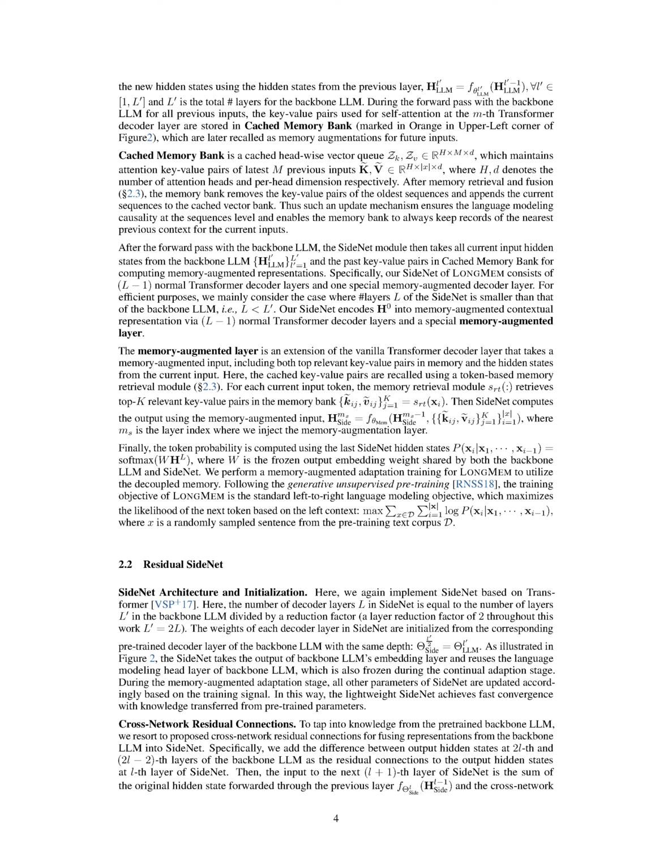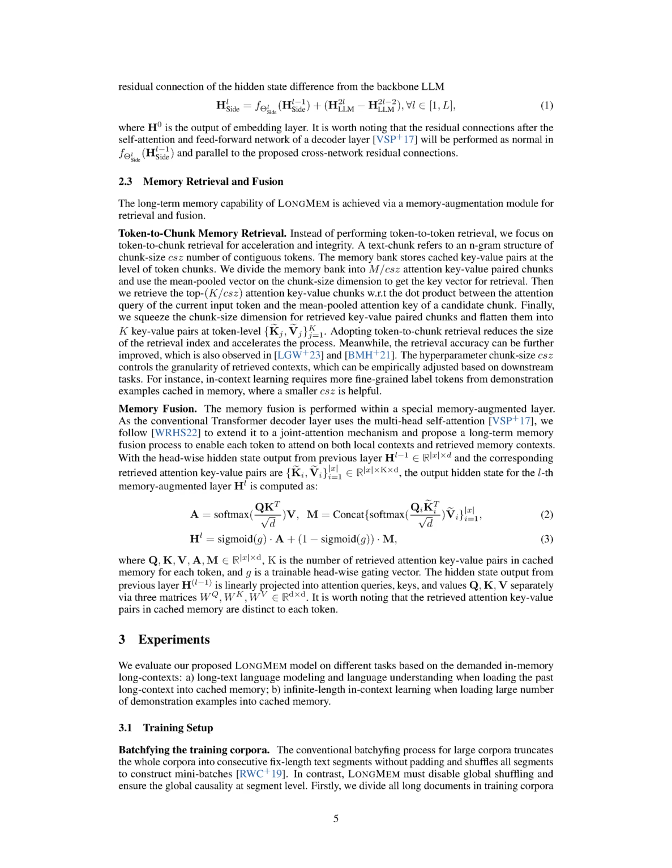This chunk is an n-gram structure, meaning it's a group of contiguous tokens of a certain size, which we call CSZ. We keep a memory bank, which holds key value pairs representing these chunks of tokens. We split this bank into a certain number of chunks, based on the size of these chunks, CSZ. By pooling together the vectors of each chunk, we get the key vector we need for retrieval. We then retrieve a number of key value chunks, which corresponds to the top results from a dot product operation between the attention query of the current input token and the mean pooled attention key of a potential chunk.